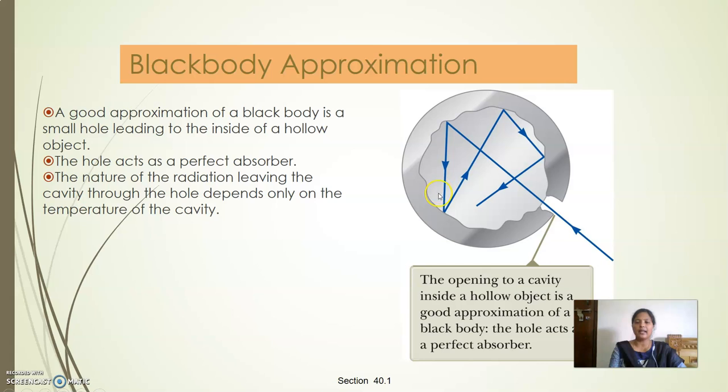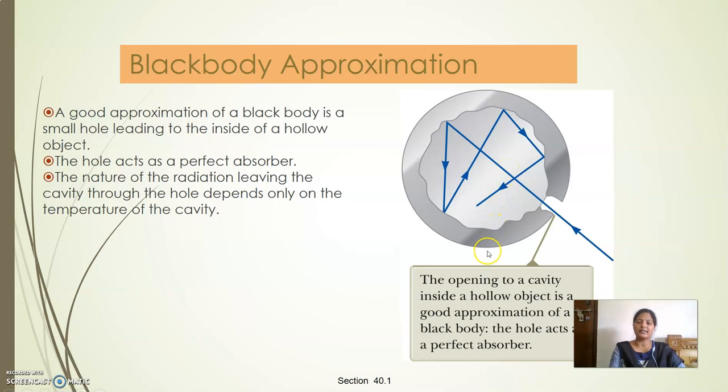If you consider a hollow cavity made of iron or copper, coated with lampblack inside, with a small narrow opening, this can act as a close approximation to a black body. Through this narrow opening, radiation enters the black body, gets reflected by the walls of the container, and eventually gets absorbed.